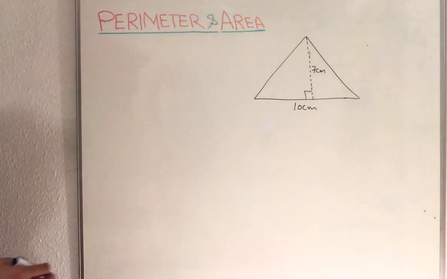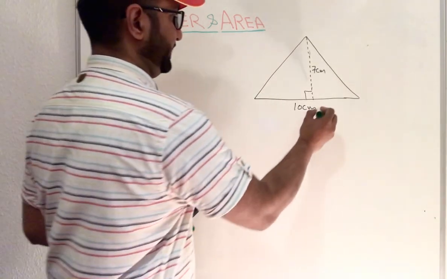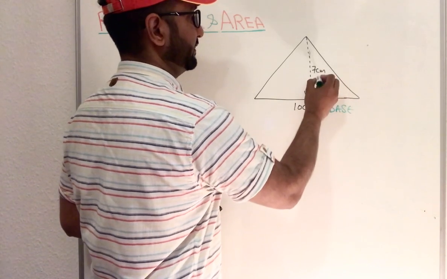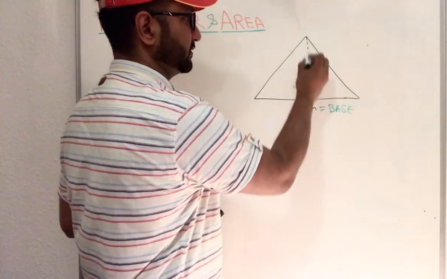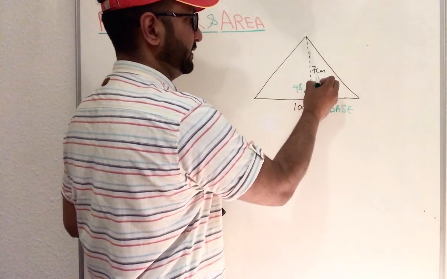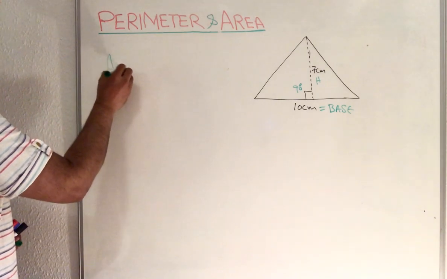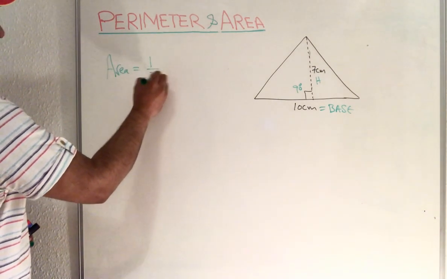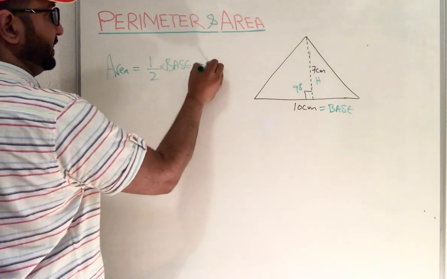So now they have given it to us. You can see in here, this is our base, and this is our height, perpendicular height, making a 90-degree angle with that side. That's why this is called a perpendicular height. So when we're finding the area of any triangle, we can say half into base times height.